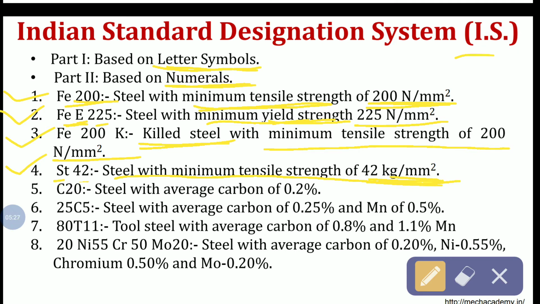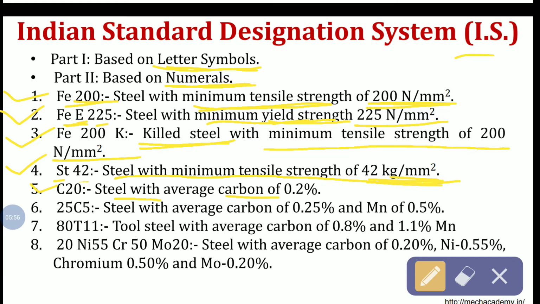Now the fifth one is C20. C20 is nothing but steel with an average carbon percentage of 0.2%. Actually, the designation of steels consists of a numerical figure indicating 100 times the average percentage of carbon. Whatever the average carbon percentage is, it is shown by 100 times.